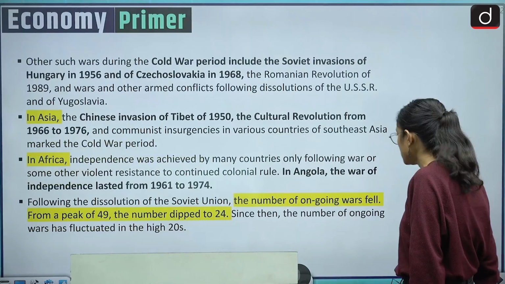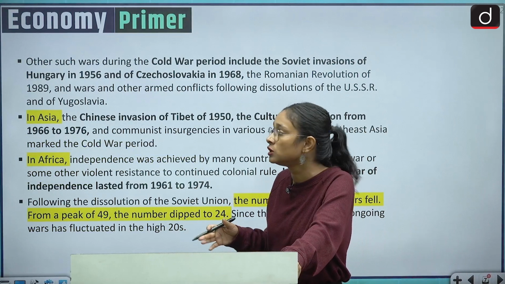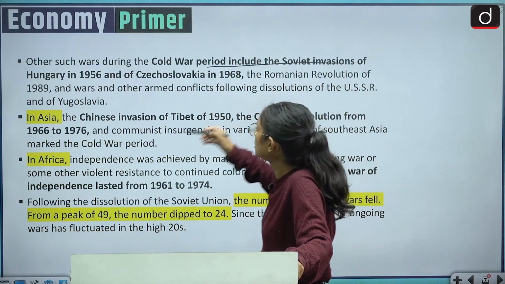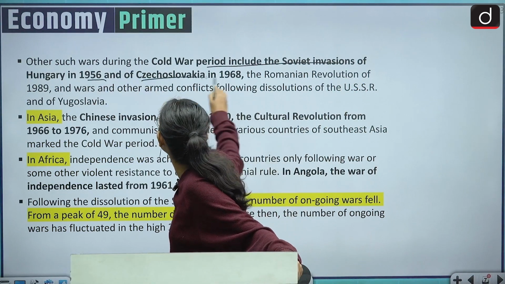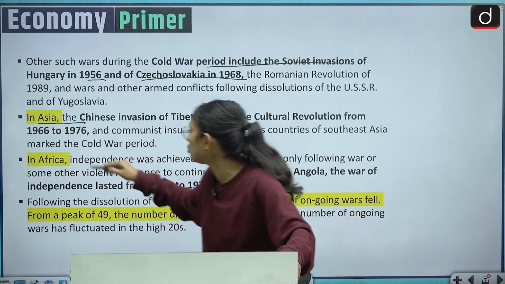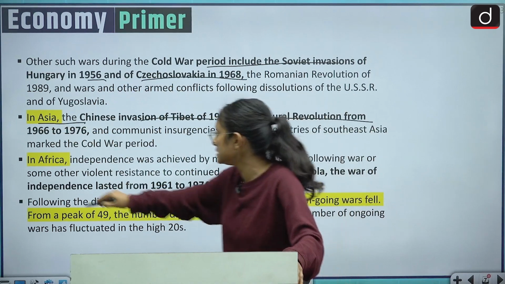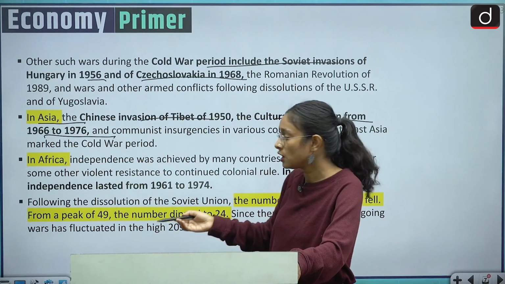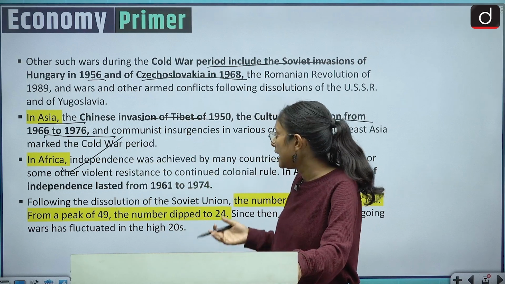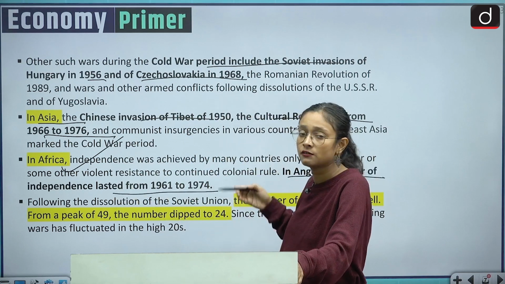Moving to what kinds of wars we have witnessed. We had different kinds of wars all over the world. Coming to the Cold War period, we have the Soviet invasion of Hungary in 1956 and Czechoslovakia in 1968. And in Asia also, we witnessed various kinds of wars, like the Chinese invasion of Tibet in 1950 and the Cultural Revolution from 1966 to 76. In Africa also, so many countries fought for their independence, their freedom struggle. And in Angola, the War of Independence lasted from 1961 to 1974.